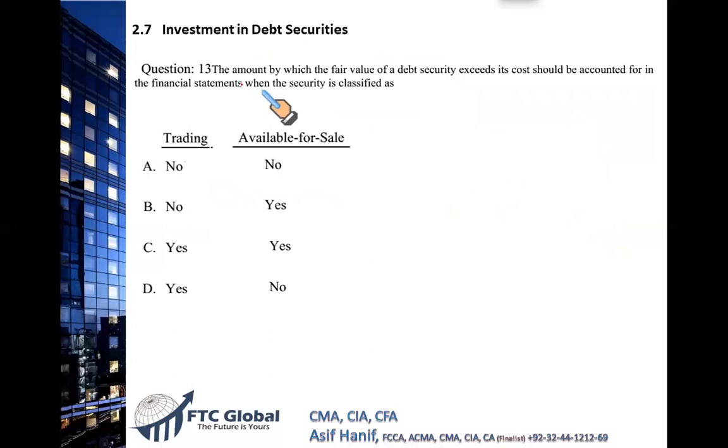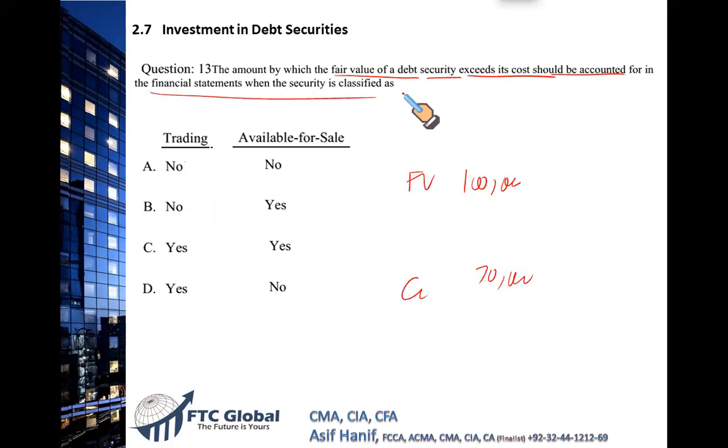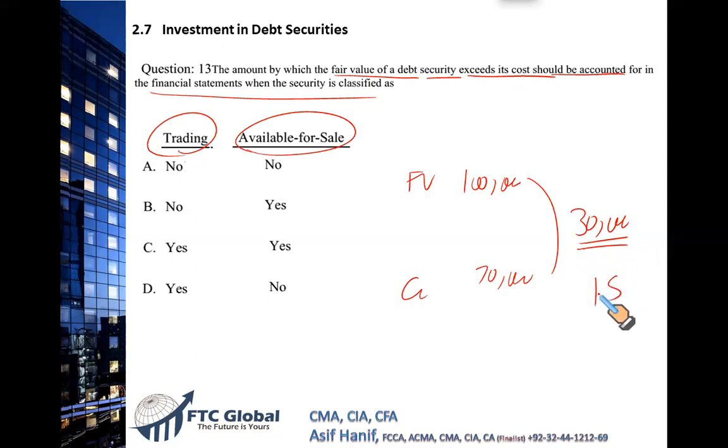Last question. The amount by which the fair value of a debt security exceeds its cost. Fair value is, let's say, $100,000 and the cost is 70. Take these numbers previously. How are you going to treat this difference in the financial statement if the security is a trading security and if the security is available for sale? In case of trading security, this $30,000 is reported as a gain in your income statement. And in case it's an available for sale security, again there's going to be a 30,000 gain, but this gain goes to other comprehensive income.